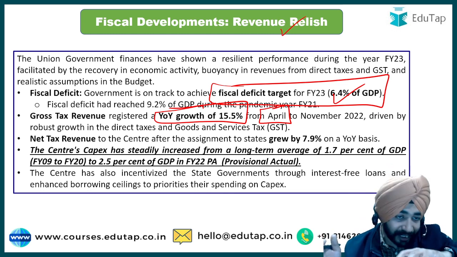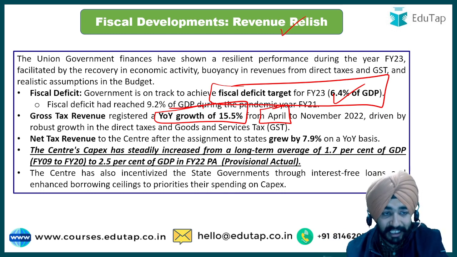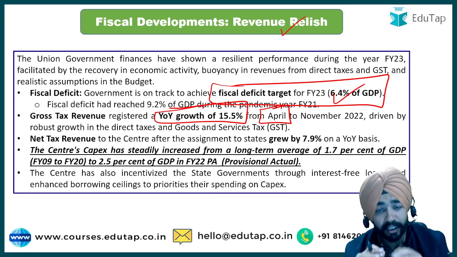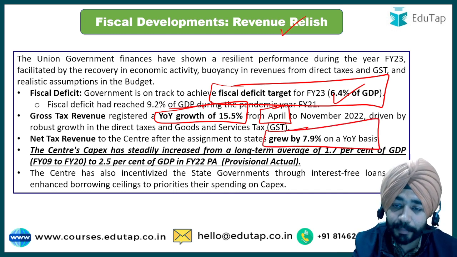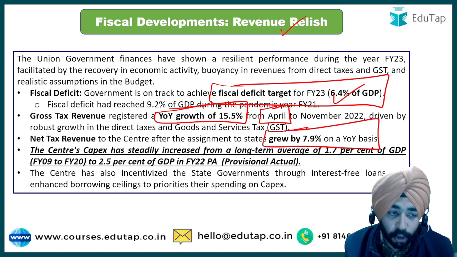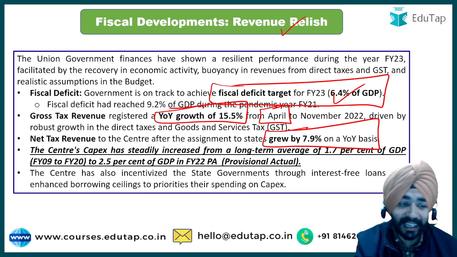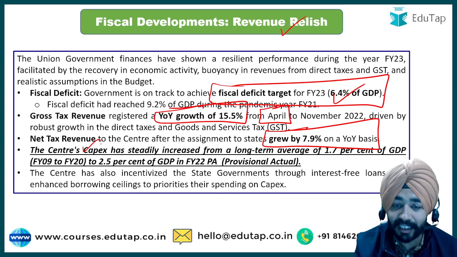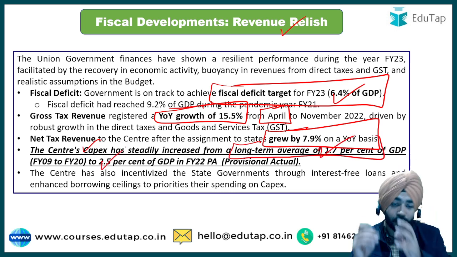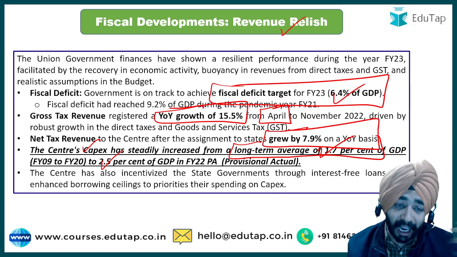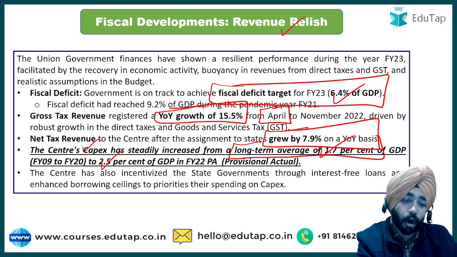So which means the tax revenue is increasing here, and in terms of net tax revenue, which means the tax which center is getting after giving everything to state, then it has increased by 7.9% on year basis. Capital expenditure, again now it is saying here Center's capital expenditure has increased from a long-term average of 1.7 to 2.5% of GDP, which means we are on a focusing mode, we are on a growth mode, जहां पे हम अपने assets को और ज़्यादा build कर रहे हैं.